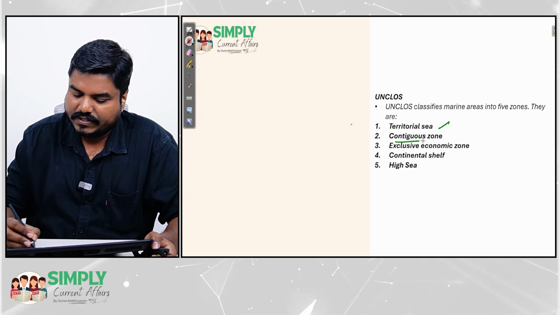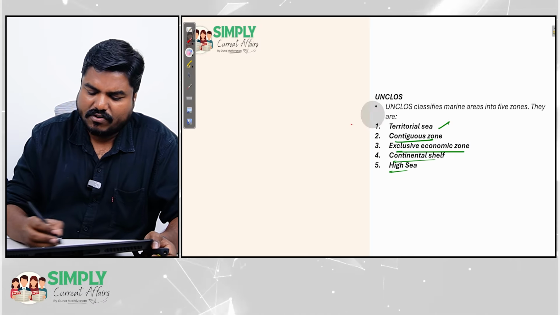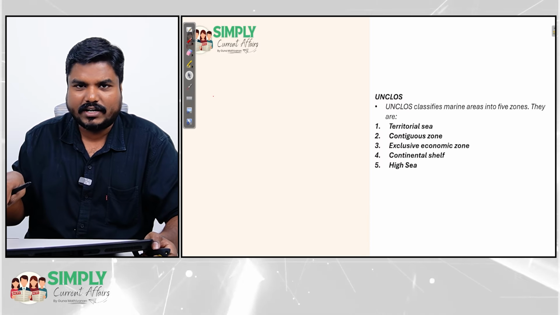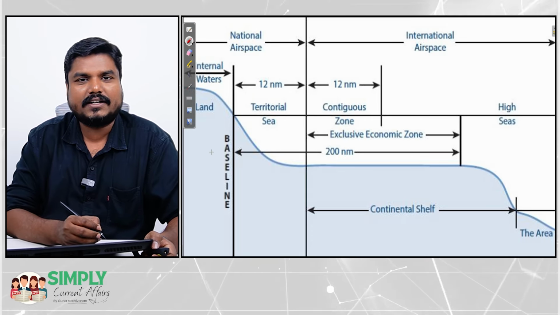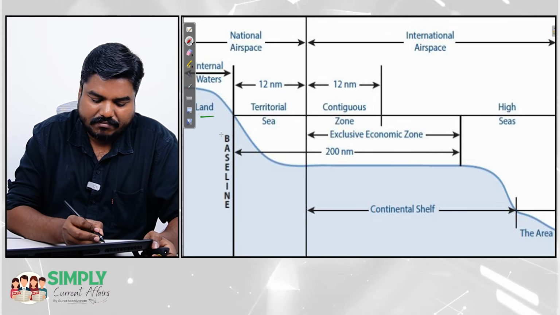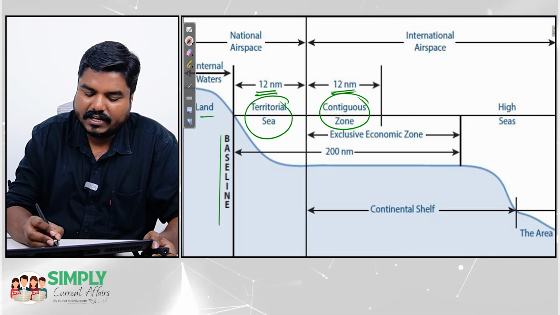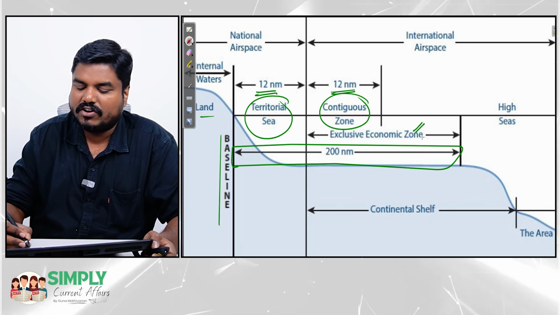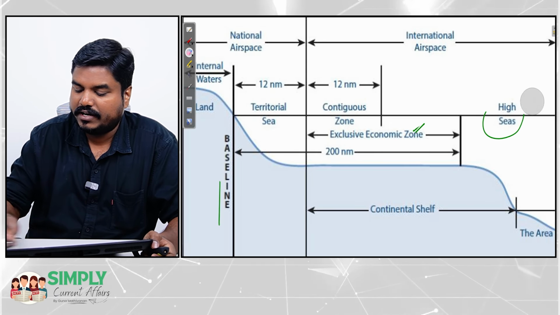About UNCLOS I have given: territorial sea, contiguous zone, exclusive economic zone, high sea, continental shelf. Continental shelf is nothing but the extension of land area under the water. Okay, that is what continental shelf is. Everything will be defined. Land, baseline, territorial sea, 12 nautical miles, contiguous zone, 12 nautical miles. The 200 nautical miles from the baseline is called the exclusive economic zone. Beyond that, high seas. So all these things I have explained already.